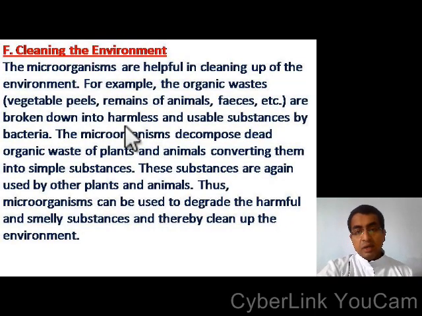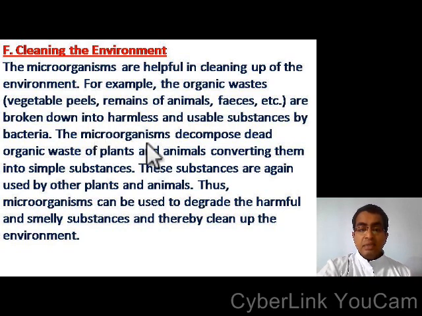The next use of microorganisms is cleaning the environment. The microorganisms are helpful in cleaning up of the environment. For example, organic waste like vegetable peels, remains of animals, pieces, etc., are broken down into harmless and usable substances by bacteria.